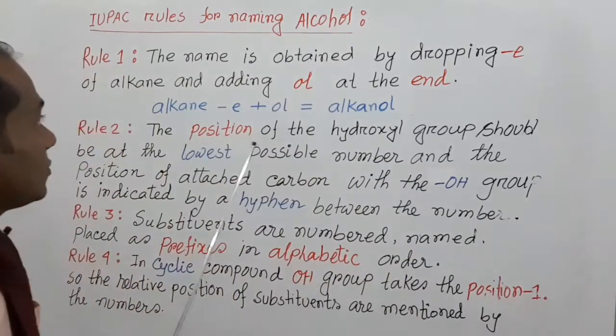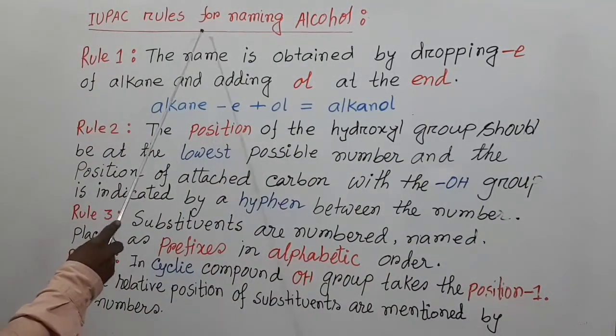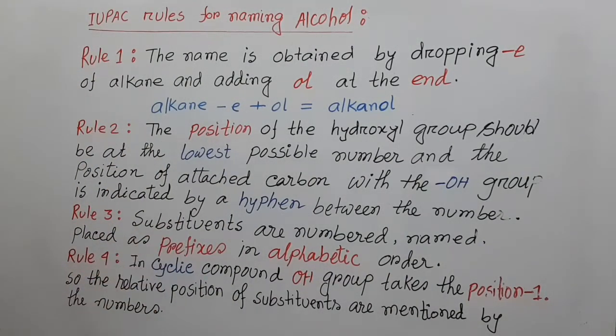Here are given the IUPAC rules for naming alcohol. Rule number 1, the name is obtained by dropping the E of alkane and adding "ol" at the end. So when the last E of alkane is replaced by "ol", then the name of that compound will be alkanol.